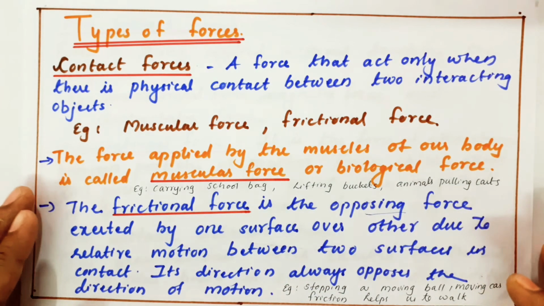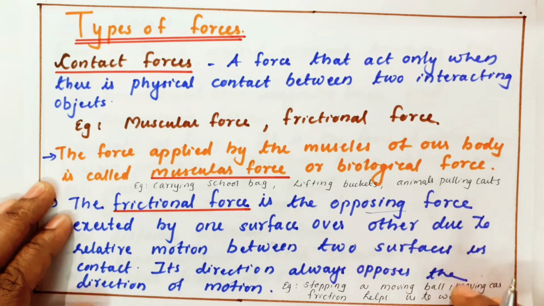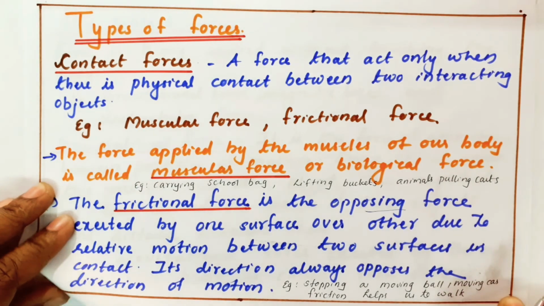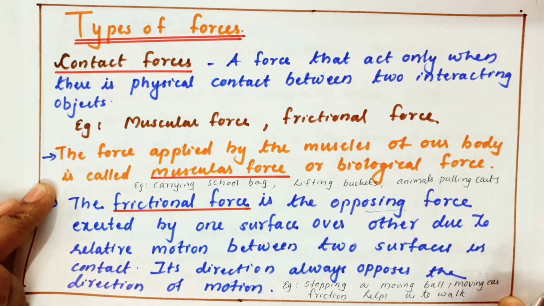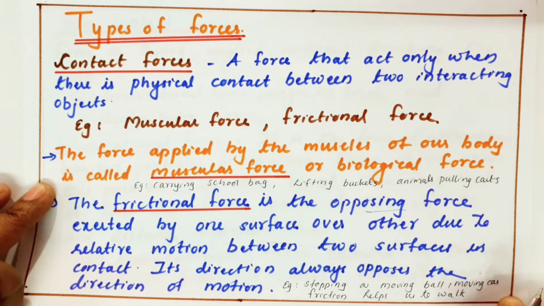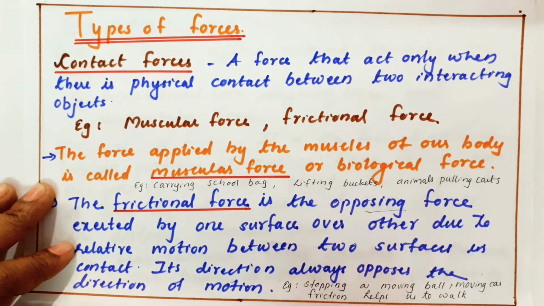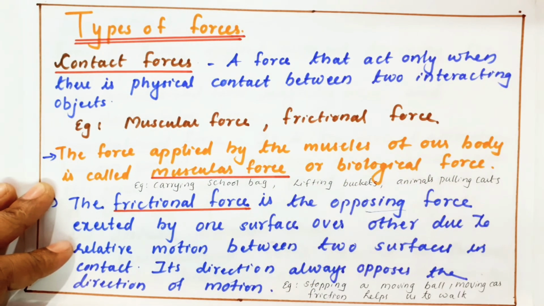If we want to stop a moving ball, we have to apply a force. At that time also there will be friction between the ball and the ground. When a moving car is stopping by applying the brake, there is a frictional force between the tire and the road. And frictional force exists everywhere. If you want to walk, if you want to hold, in all these cases we have frictional force.